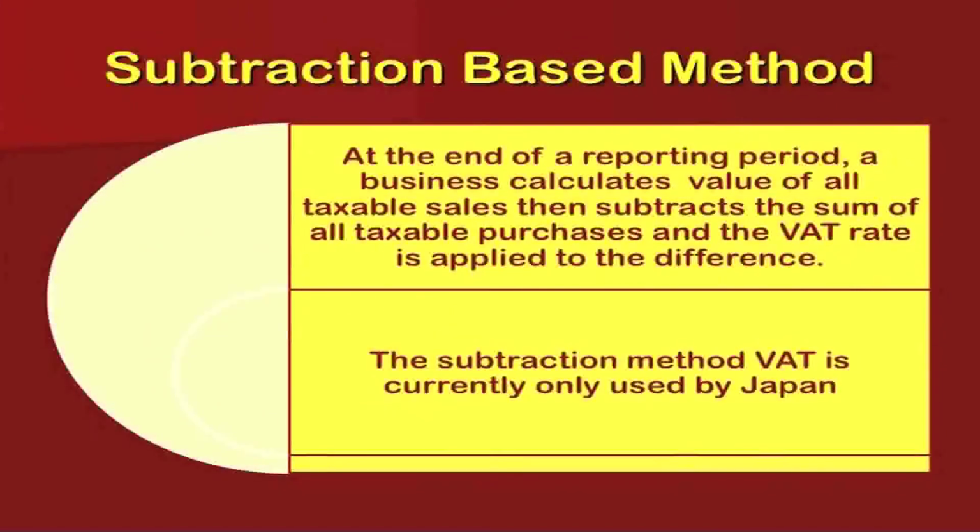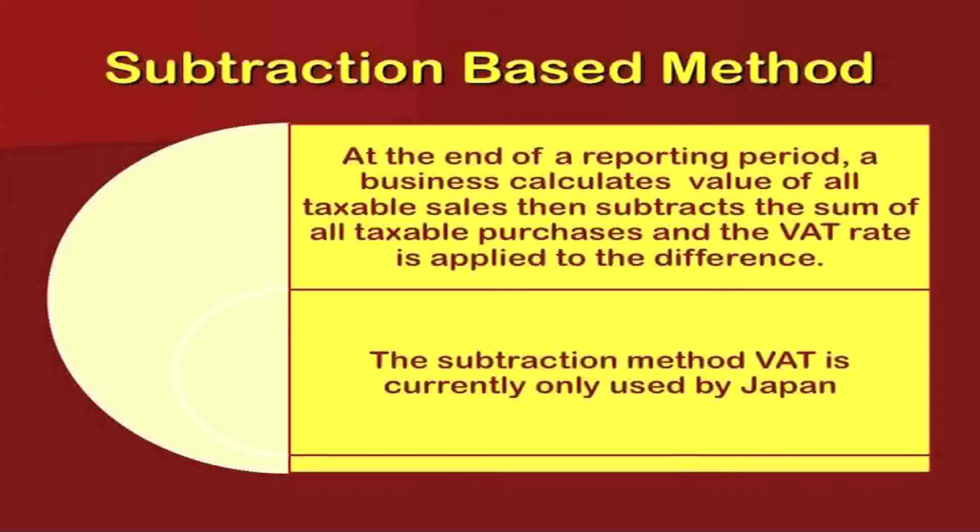Then is the subtraction based method. At the end of the reporting period, a business calculates the value of all taxable sales, then subtracts the sum of all taxable purchases and the VAT rate is applied to the difference. The subtraction method VAT is currently only used by Japan.